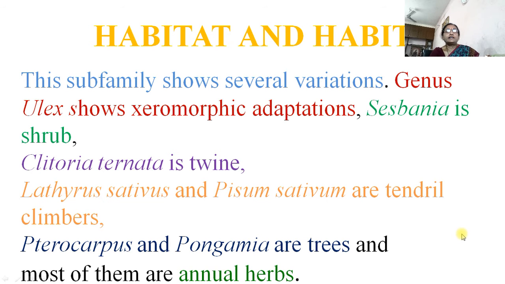And habit and habitat: the family shows several variations. Genus Ulex shows xerophytic adaptation. Then Sesbania is a shrub. Clitoria ternatea is a twiner, that is a vine. Then Lathyrus sativus and Pisum sativum are tendril climbers. Then Pterocarpus and Pongamia are trees, and most of them are annual herbs.